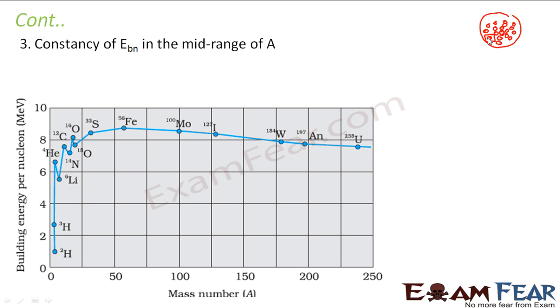Now this nucleon is tightly bound to this nucleon, this one and this one. But as the other nucleons are going away from it, the force with which it is bound to that nucleon also decreases. That is because the nuclear force is a short range force. That means the strength of the nuclear force decreases as the distance increases. So any particular nucleon is affected only by its nearest neighbors. It is not much bothered about what is happening on the other corner. For example, if you think of your colony, if your next door neighbor switches on his television at a very high volume, right?